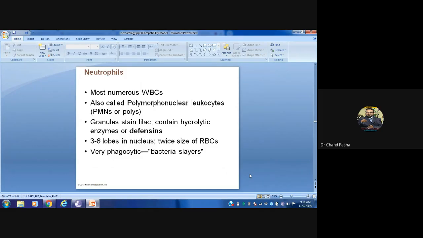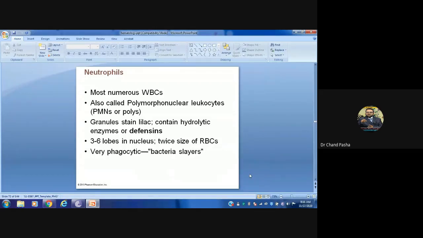Neutrophils are also called polymorphonucleocytes, or polys. The granules stain lilac and contain hydrolytic enzymes and defensins. Here the granules are nothing but defensins, along with some hydrolytic enzymes. Generally 3 to 6 lobes are present, and the cell is twice the size of an RBC. RBC size is around 8 micron, so this measures around 15 to 16 micron, and is very phagocytic.